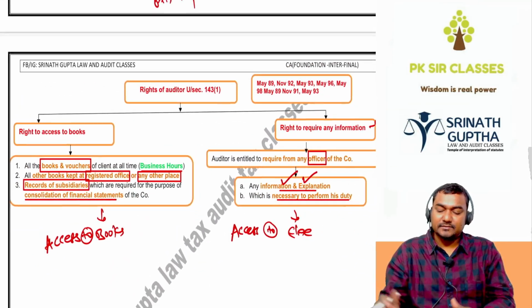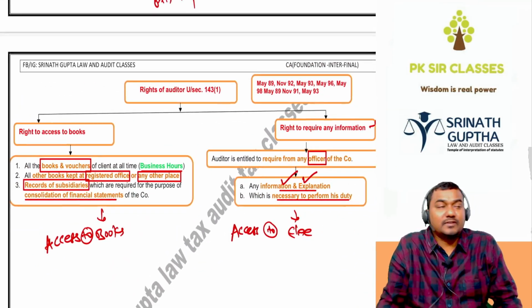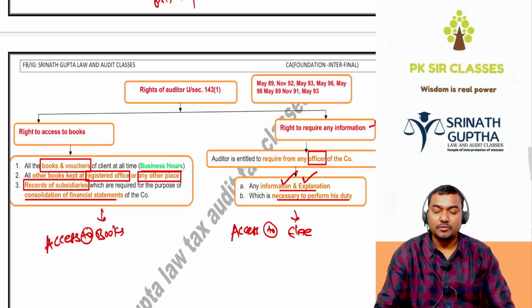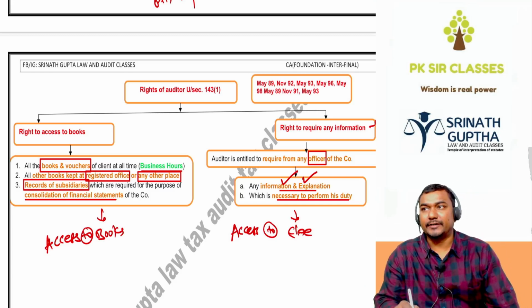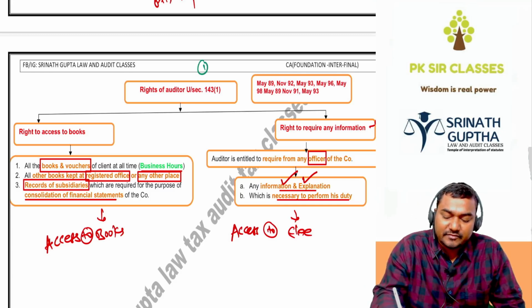Next, rights of the auditor, beta, Section 143. This is one of the biggest sections in this chapter. Once we come to 143, the majority portion is completed. So rights of the auditor: Section 143 has nearly 15 subsections, beta.